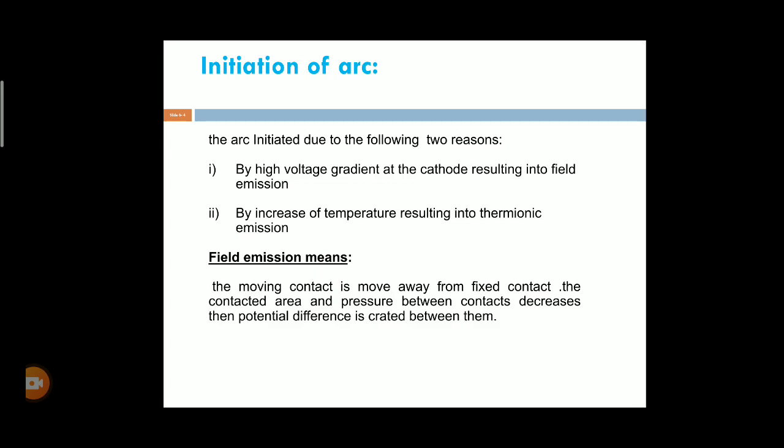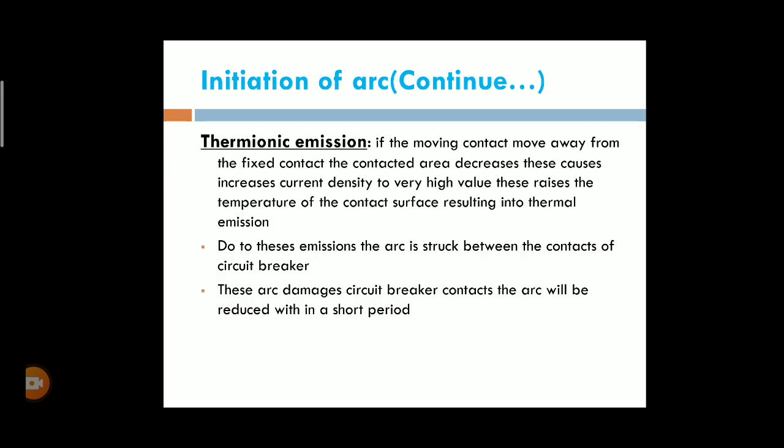Next one is the thermionic emission. Thermionic emission means if the contact area is reduced, the current density is increased and the temperature rises.